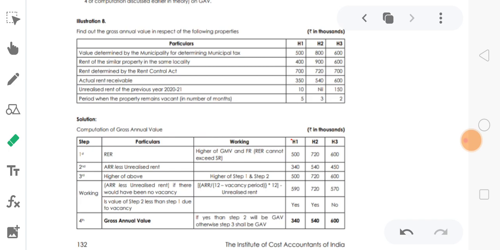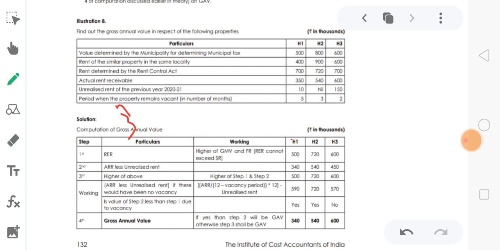That's why we take the lower amount. Next, moving to the second step. Let me repeat: the reasonable accepted rent cannot exceed the standard rent, but can be lower. So that's why we take 500.